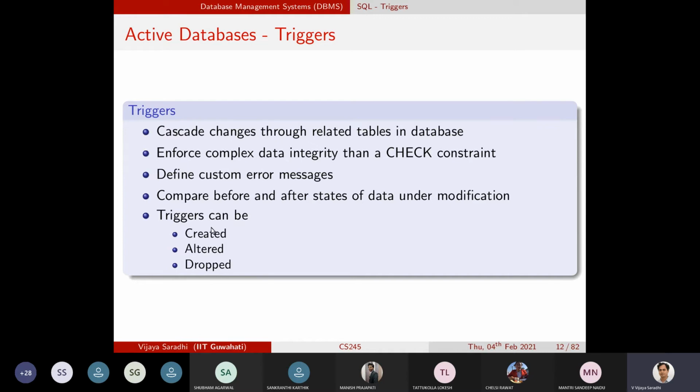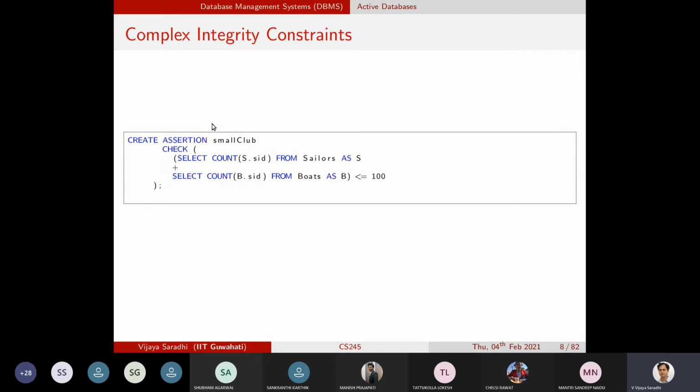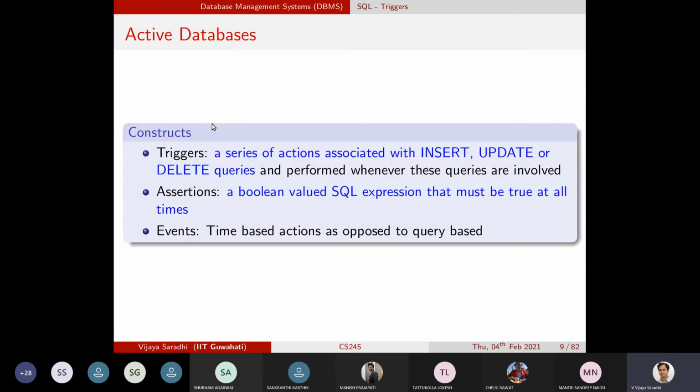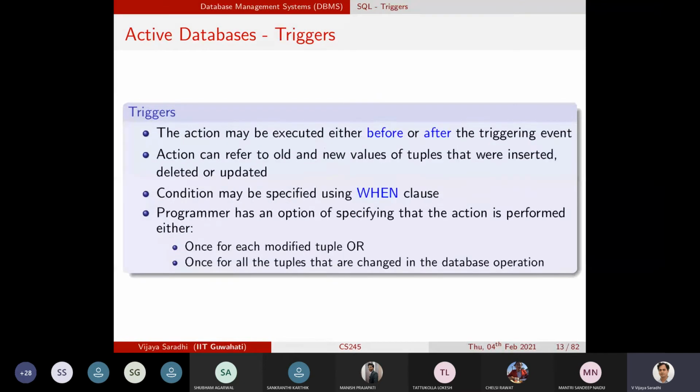Now we will be able to place triggers on the tables, and then we can create triggers, we can alter triggers, and we can drop triggers on the tables. So triggers are always associated with the tables. Just like CHECK is always associated with the table, so must be the trigger. You must specify that this trigger is associated with a table.